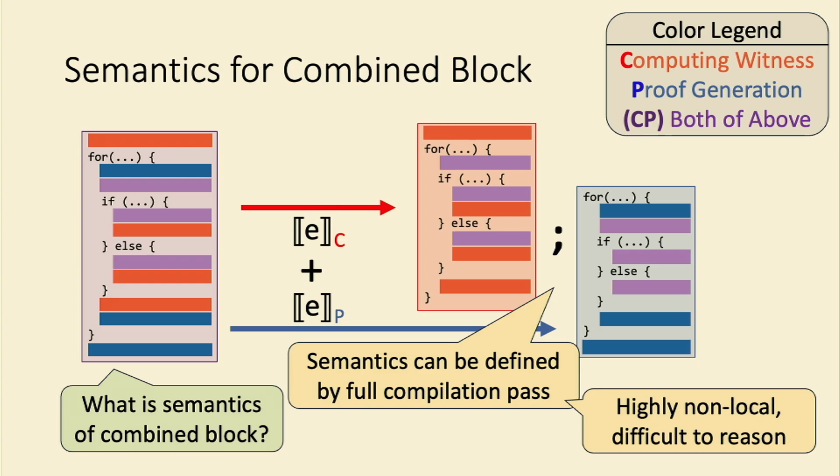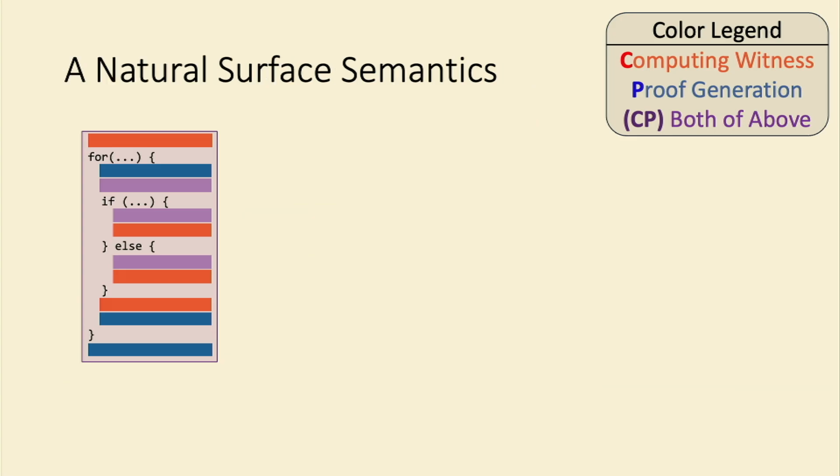But there's a problem here, which is that this is very difficult for a developer looking at this combined block to reason about. It's very highly non-local, because if we define the semantics in this way, the programmer has to reason about out-of-order execution. If we have a statement in blue immediately followed by a statement in red, even though the statement in red appears later, it's actually going to be executed first because of how we define the full compilation process. So we want a more natural surface semantics.